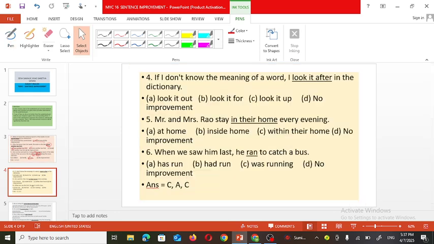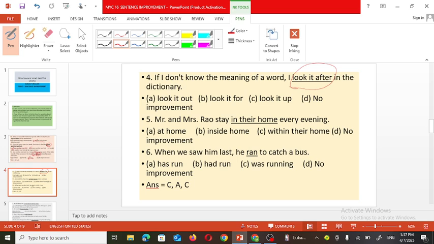Now see the next one. If I don't know the meaning of a word, I look it after in the dictionary. Look it after is not a correct phrase.